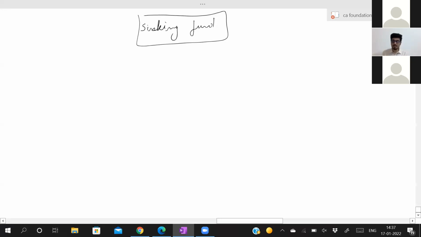Now you can use this amount to repay a liability also. Let's say you know that you have to repay some amount after 6 years. Let's say you want to repay 5 lakh after 6 years. Where will I get 5 lakhs at the 6th year? To arrange 5 lakhs at the end of 6 years at a time will become difficult for me. So what will I do? Every year I will set aside some amount from my profits, and from that amount I will repay the liability after 6 years.